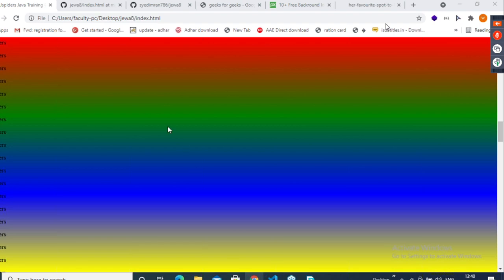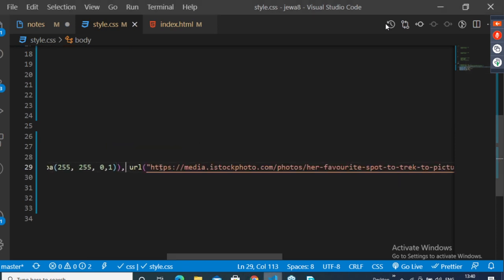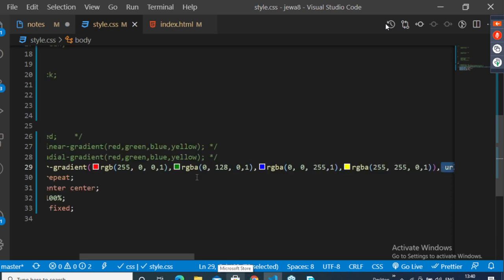So transparency, guys. What will happen? We are applying a background image. This background image should be visible through these colors. So I'll apply transparency to these colors.